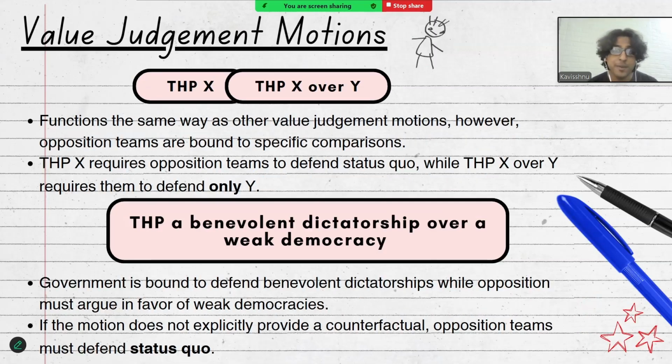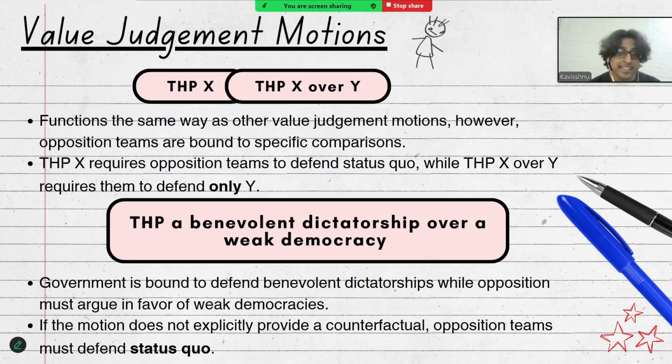Okay, value judgment motions can also be phrased as this house prefers X or this house prefers X over Y. So motions such as these function the same way as any other value judgment motions. However, opposition teams are bound to specific comparisons represented by Y, or in the instance where there is no Y stipulated in the motion, they have to defend status quo.